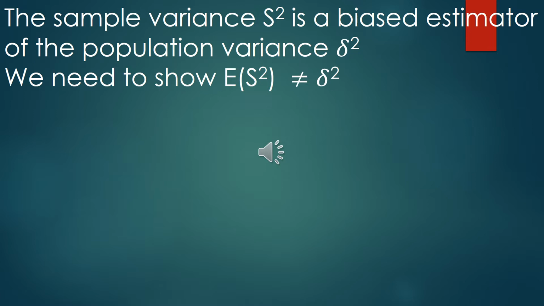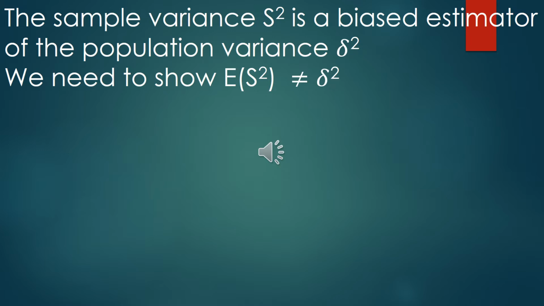We have two types of estimators. We have a biased estimator and also an unbiased estimator. When we say an estimator is biased, we mean that the expected value doesn't give us the population figure they are representing. In this case, we have the sample variance and the population variance.